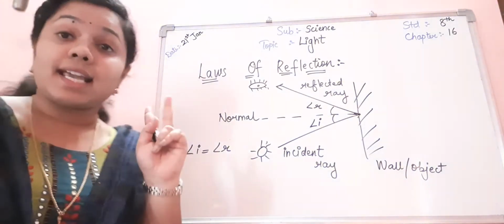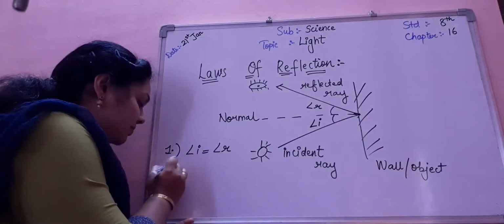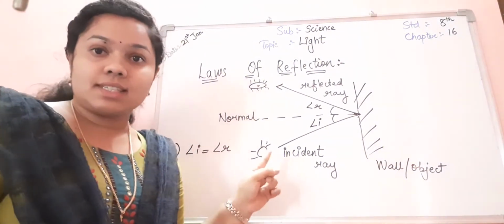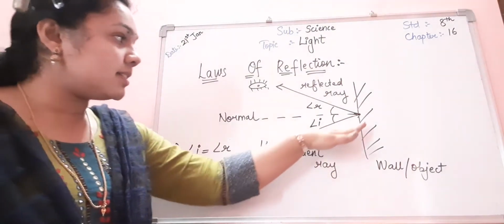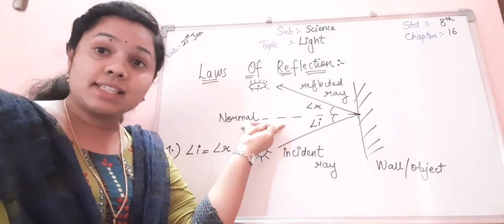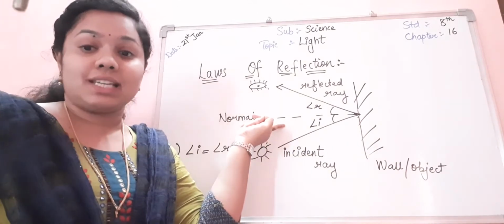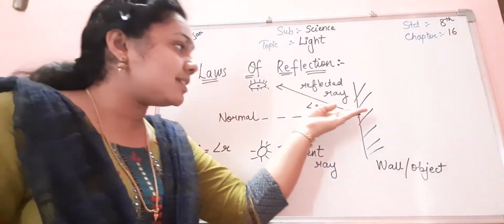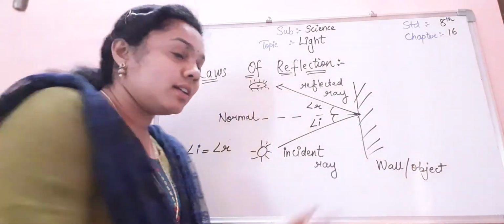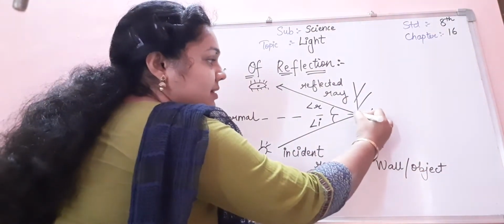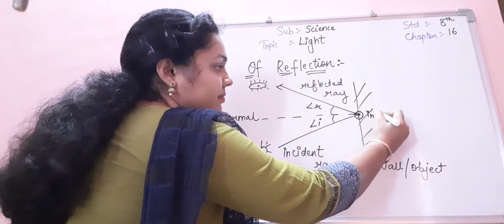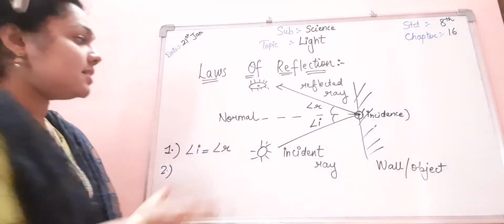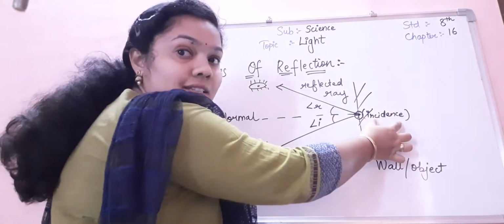Now the second law of reflection states that the incident ray, the normal to the point of incidence, and the reflected ray lie in the same plane. This is the incident ray, this point is known as the point of incidence, and this is the normal to the incidence.